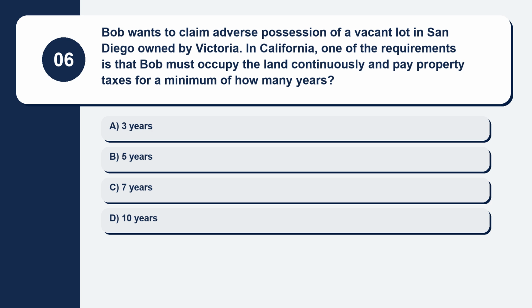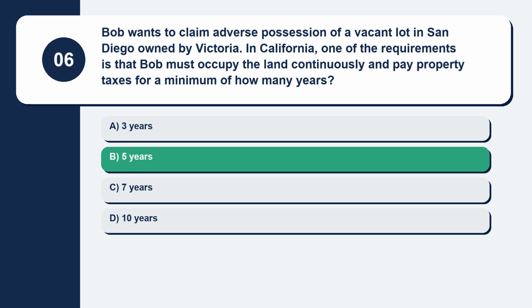Question 6. Bob wants to claim adverse possession of a vacant lot in San Diego owned by Victoria. In California, one of the requirements is that Bob must occupy the land continuously and pay property taxes for a minimum of how many years? Here are your options. Option A, 3 years. Option B, 5 years. Option C, 7 years. Option D, 10 years. The correct answer is option B, 5 years.